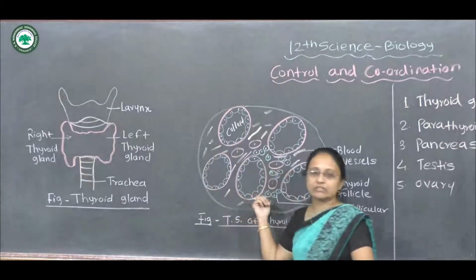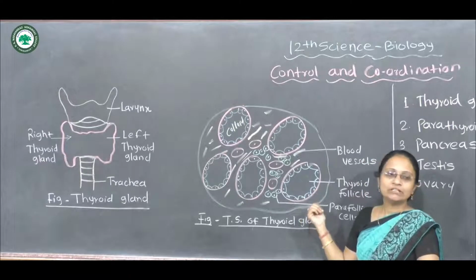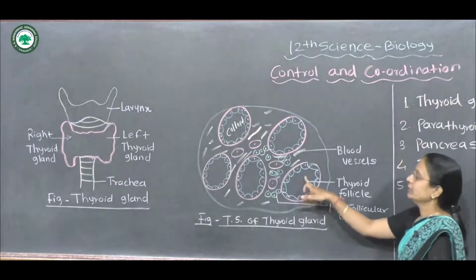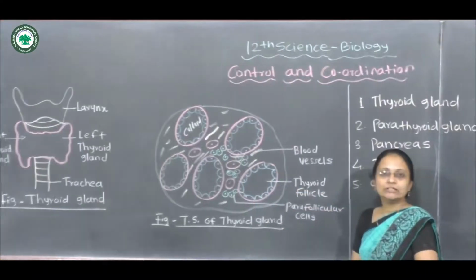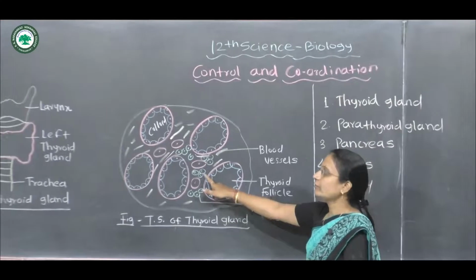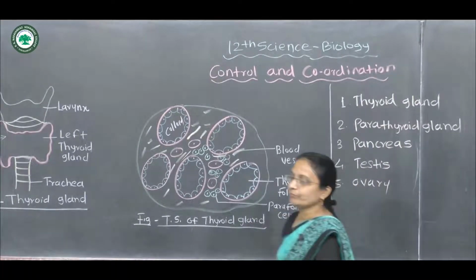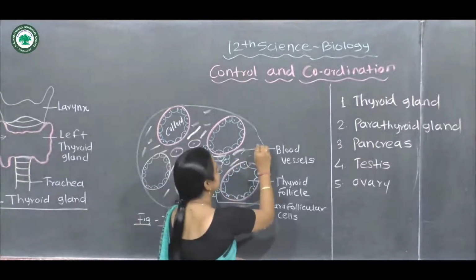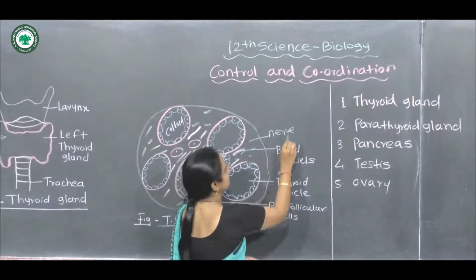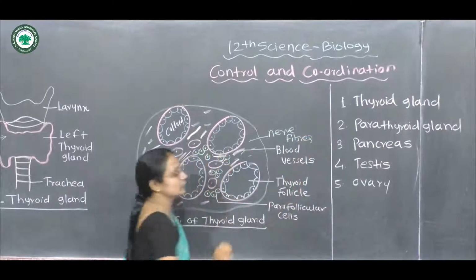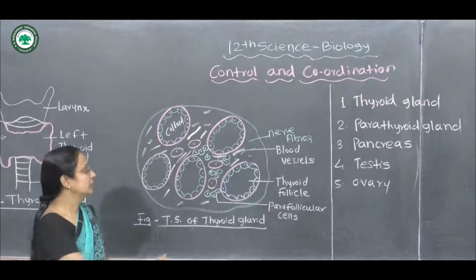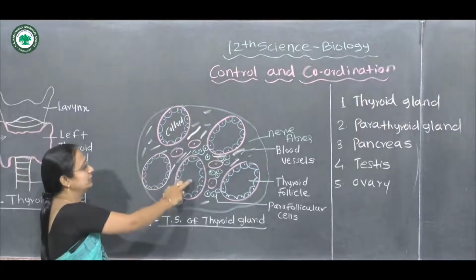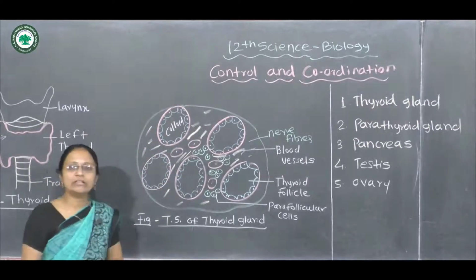Histologically, the thyroid gland shows different follicular cells, and the space in between is filled with parafollicular cells. Along with that, the internal structure also shows blood vessels, and small nerve fibers are also present. The jelly-like substance present in the empty cavity is called the colloid.